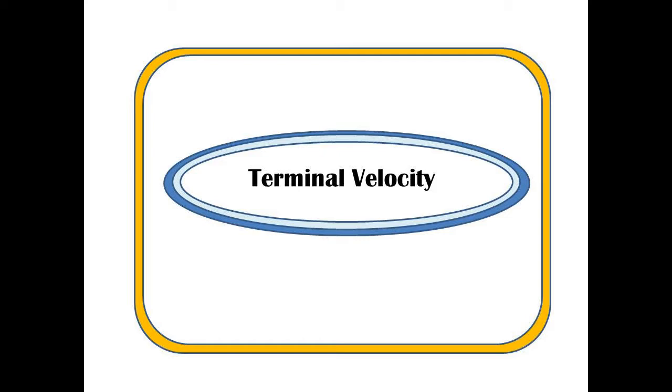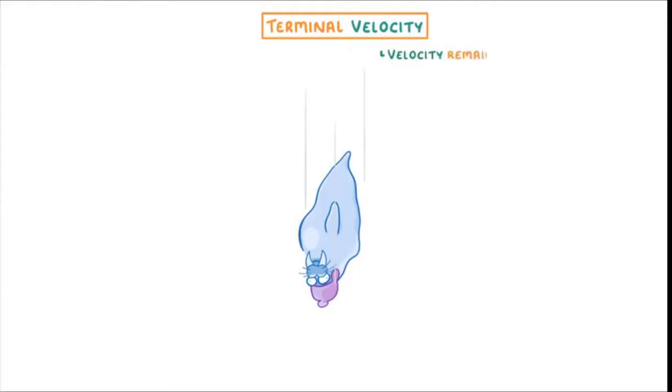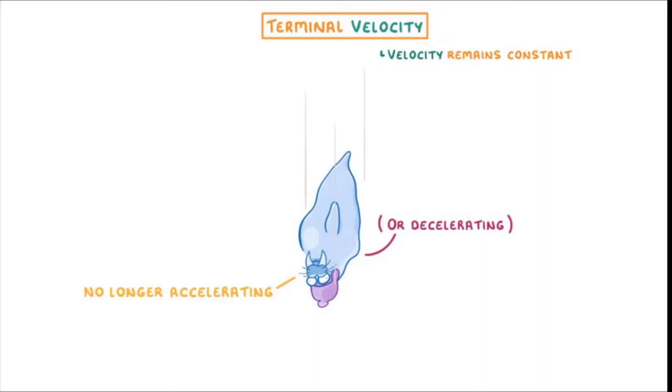Hello viewers, in this video we are going to learn about the concept of terminal velocity related to a falling object. Terminal velocity is when the velocity remains constant. It means the object is no longer accelerating or decelerating. For an easy understanding, we discuss this concept with an example and finally make a quick summary in this video.